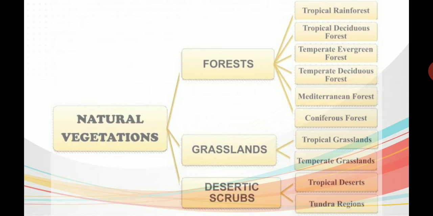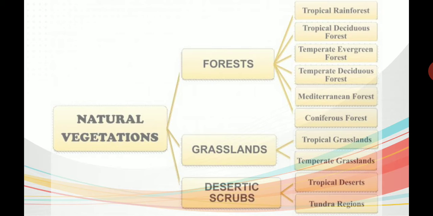So this is what natural vegetation is about. As I told you, natural resources are very useful for human beings, and we utilize them in many ways. Not only for the plants, even for human beings it is very useful.